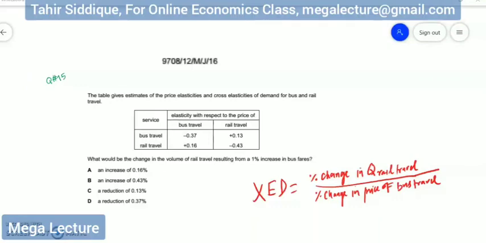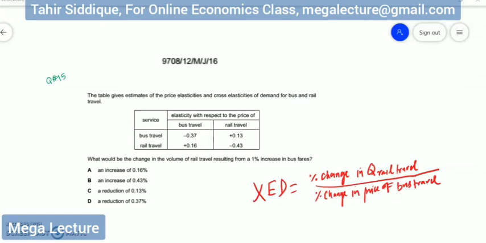I picked this question from the June 2016 paper. It's MCQ paper 1, variant 2, question number 15. This question tests your knowledge on price elasticities and cross elasticity of demand. The table gives estimates of the price elasticities and cross elasticity of demand for bus and rail travel. What would be the change in the volume of rail travel resulting from a 1% increase in bus fares?